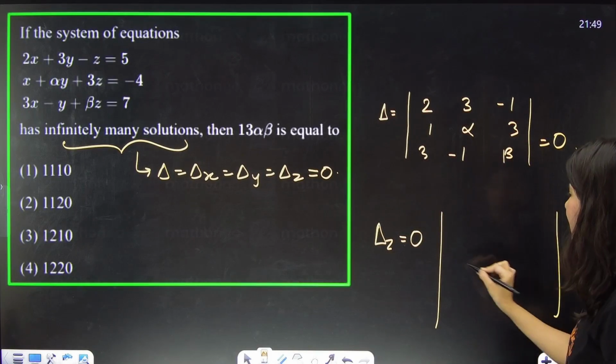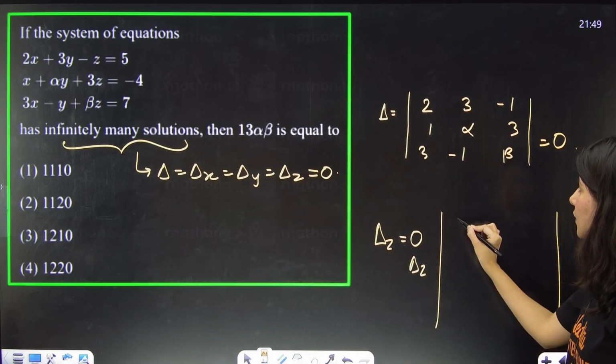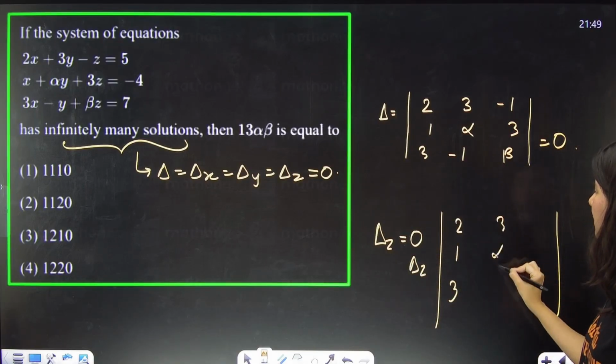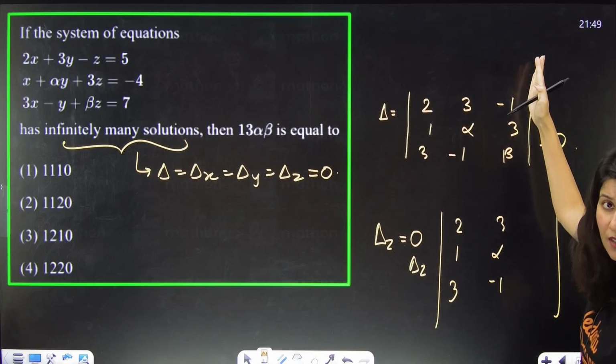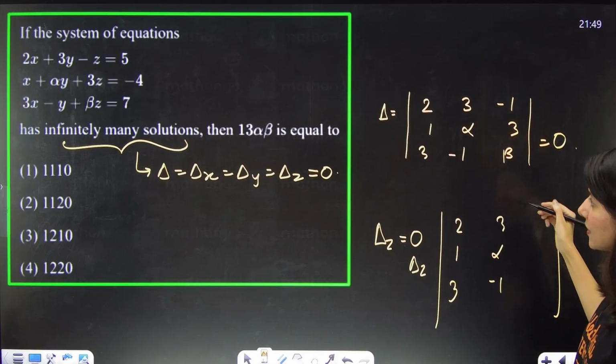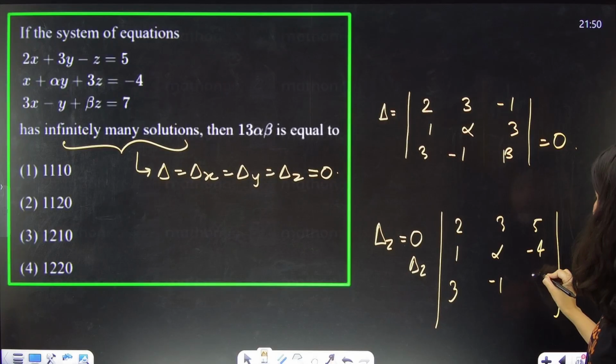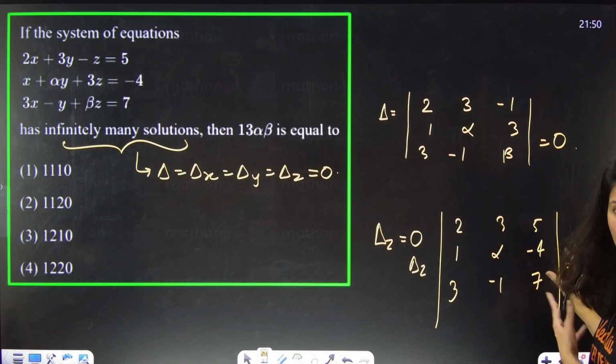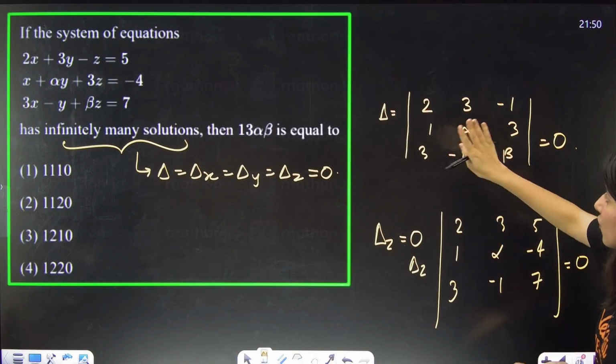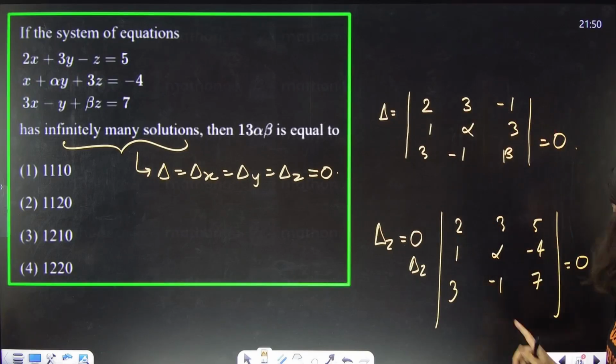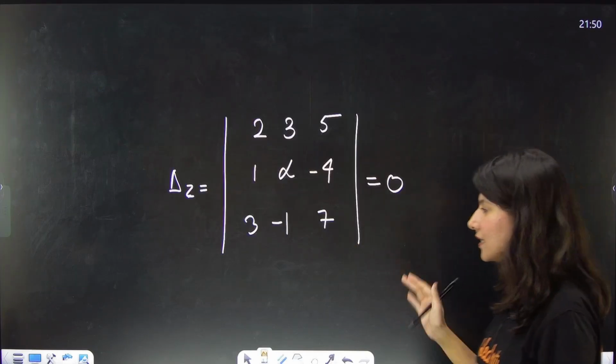To make del z, 2, 1, 3 will be same, 3 alpha minus 1 will be same. The third column will be replaced by 5, minus 4 and 7. And once we get the value of alpha, we'll put the value of alpha over here and then get the value of beta, right? Okay, so this is your del z.